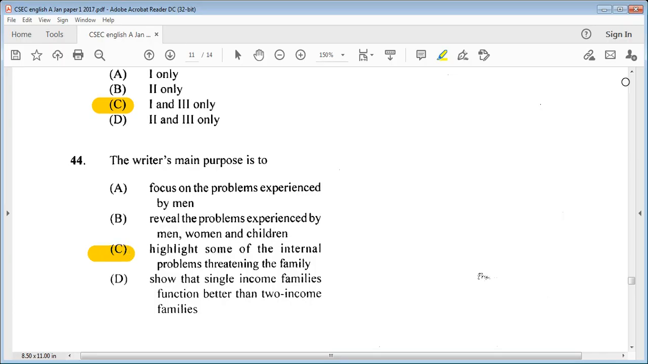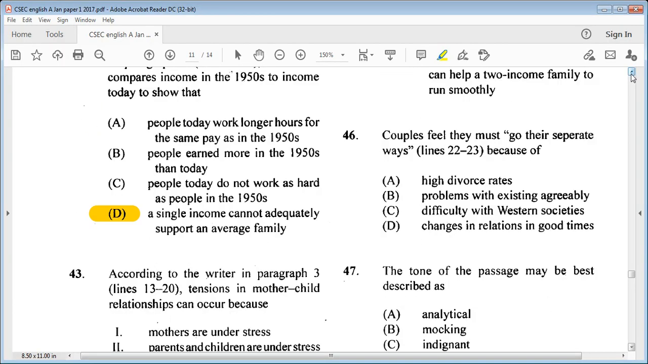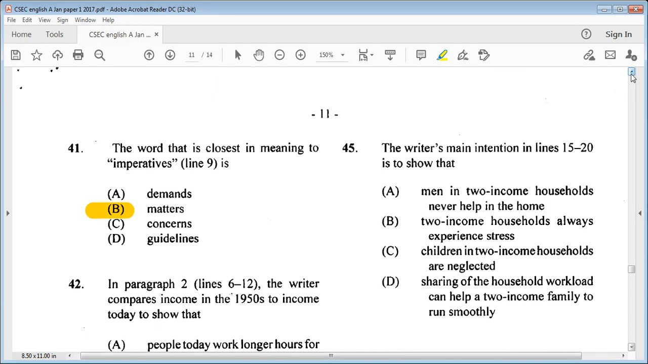Let's go on to 45. It says, the writer's main intention in lines 15 through 20 is to show that A, men in two-income households never help in the home, B, two-income households always experience stress, C, children in two-income households are neglected, or D, sharing of the household work can help a two-income family to run smoothly. We know it is D. Sharing of the household workload can help a two-income family to run smoothly.